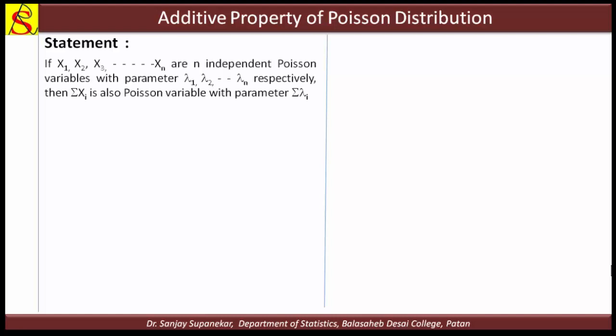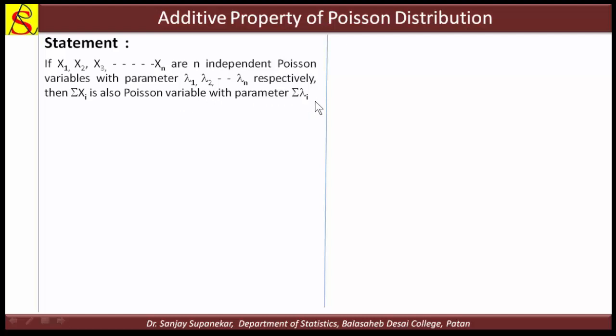So the statement is that if x1, x2, ..., xn are n independent Poisson variables, and in the additive property, the variables being independent is very important, with parameters lambda 1, lambda 2, ..., lambda n respectively, meaning x1 follows the Poisson with parameter lambda 1, x2 follows the Poisson with parameter lambda 2, etc. Then the summation of xi, the sum of all these variables, is also a Poisson variable with parameter summation of lambda i.